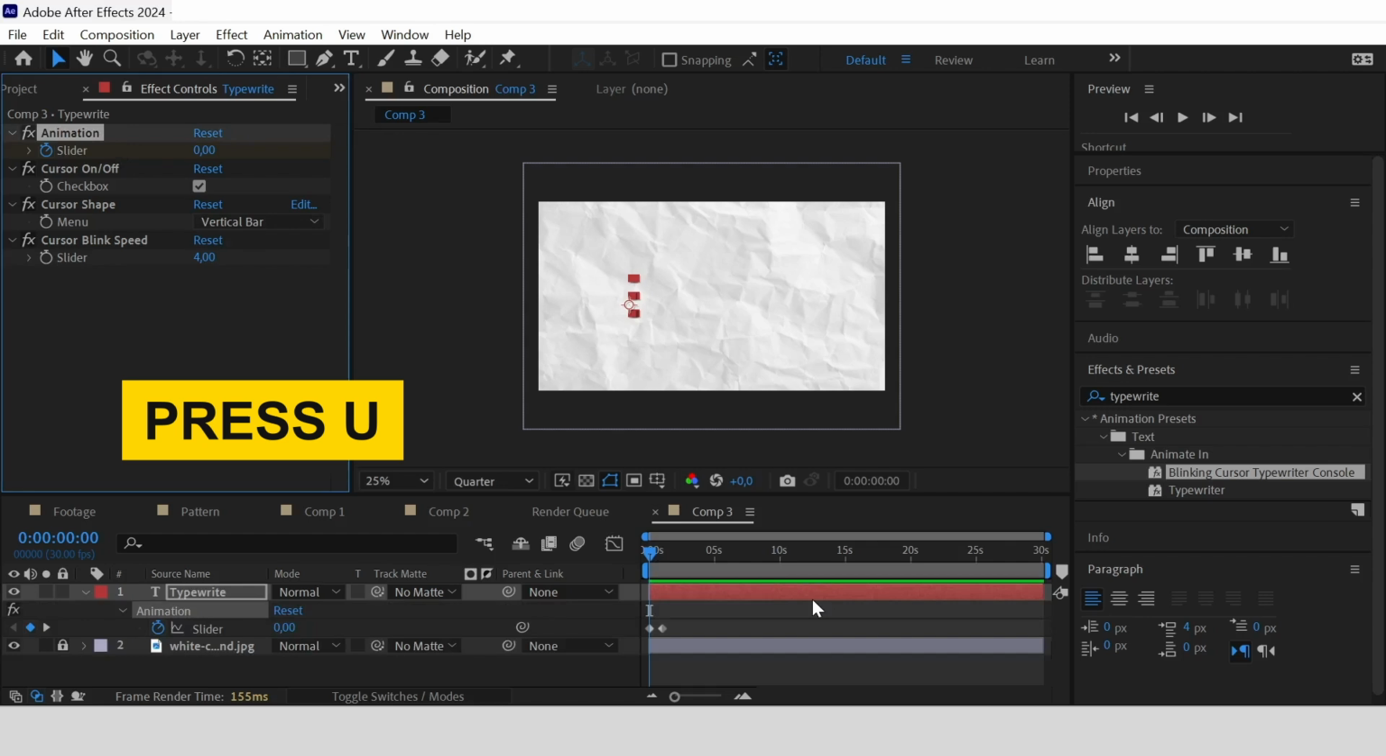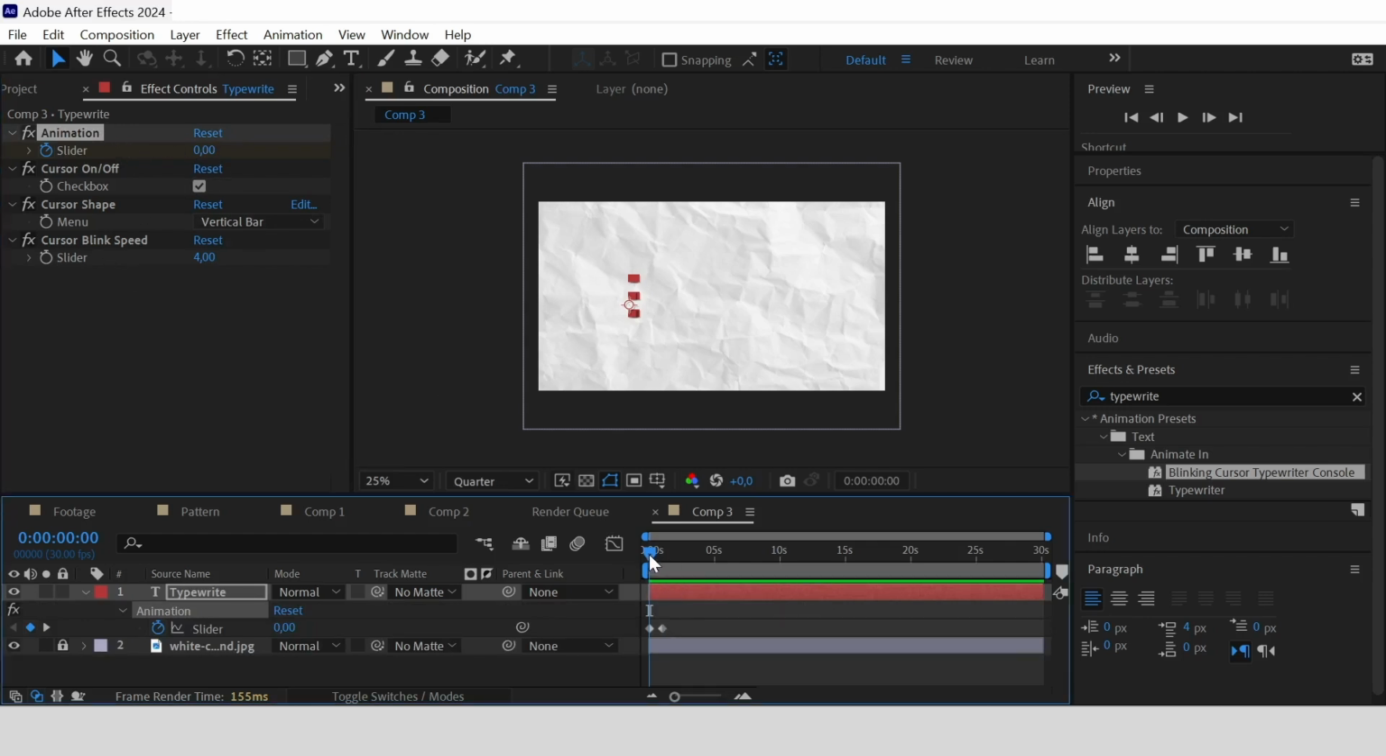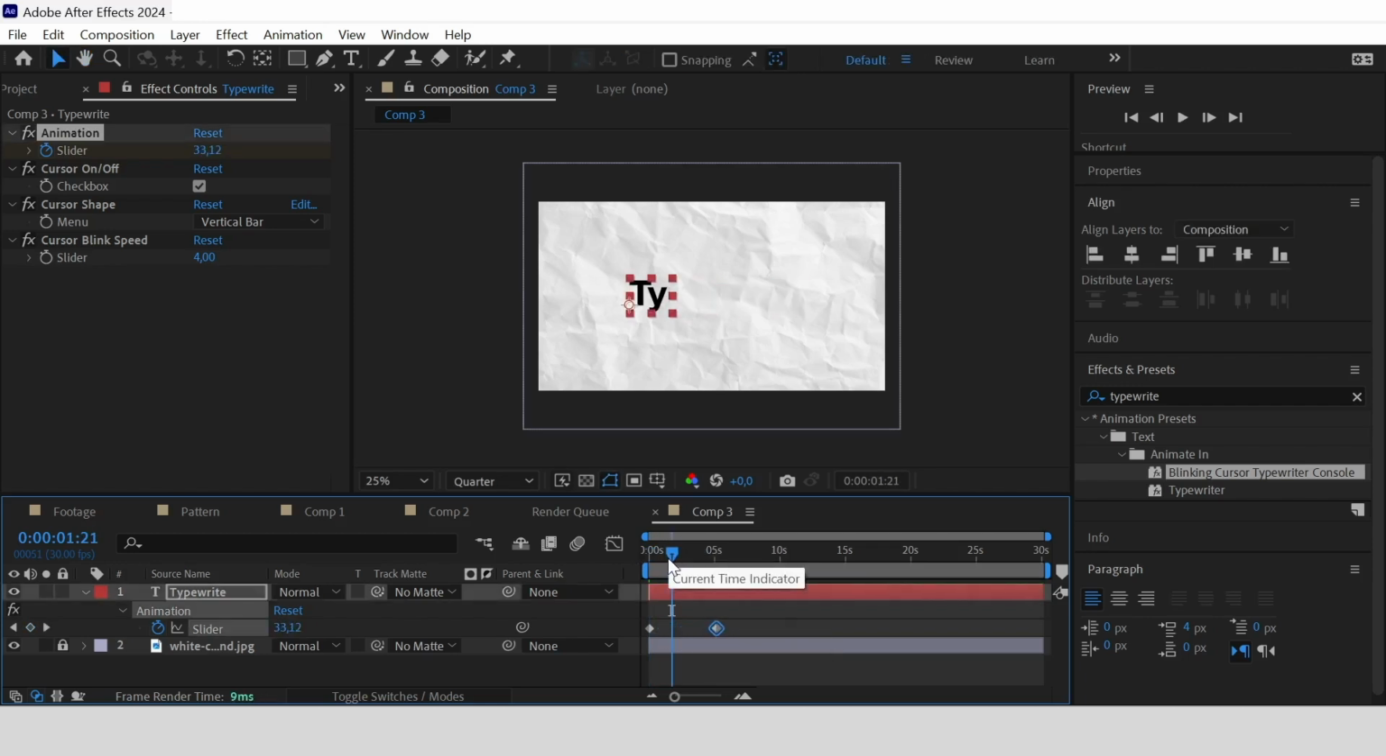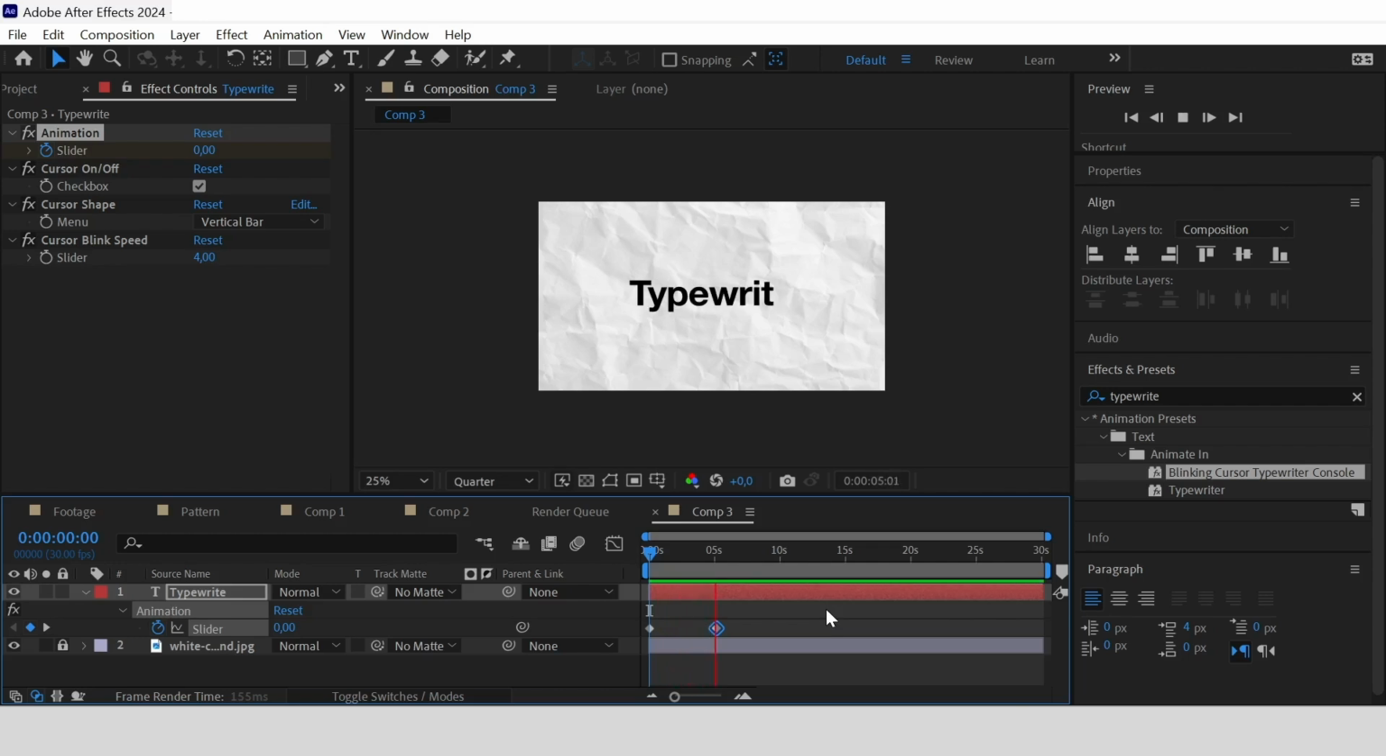Press U on the typewriter layer. This is the keyframe for the typewriter. 0 is when the typewriter is not written yet, and 100 is when the word is full. You can adjust when you want your full word to end. Let's say I want it to end on the 5th second.